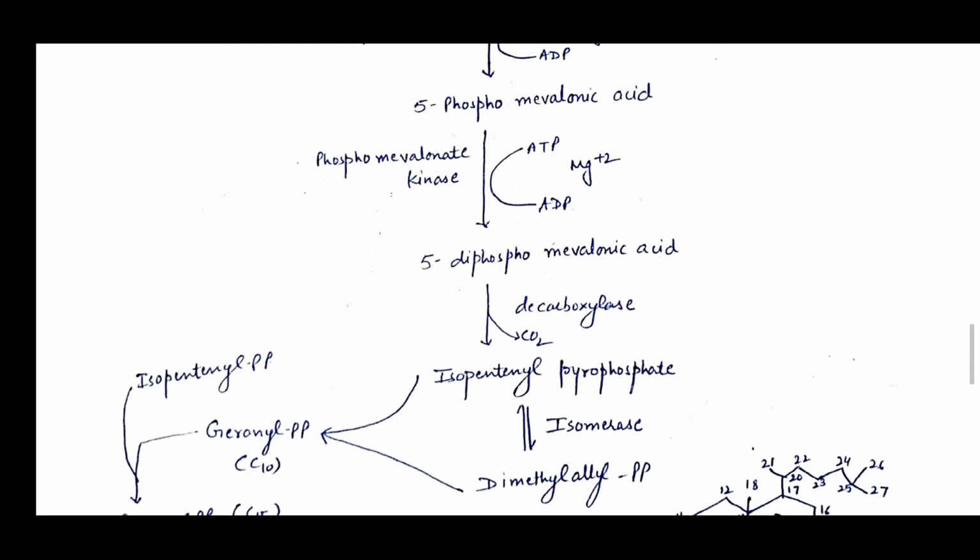Isopentenyl pyrophosphate again isomerizes to form dimethylallyl pyrophosphate.